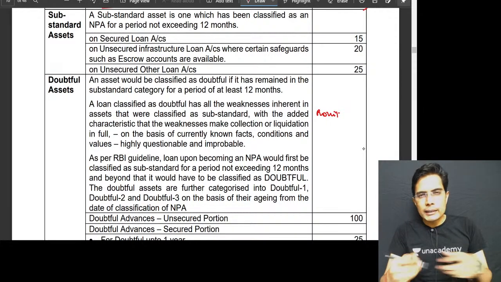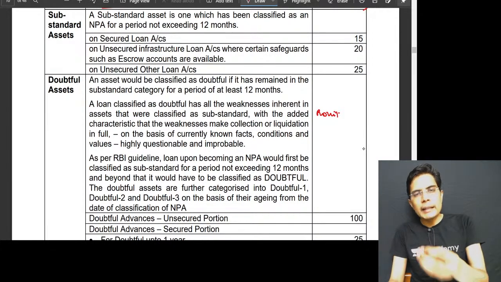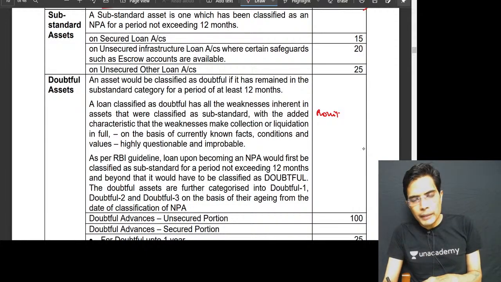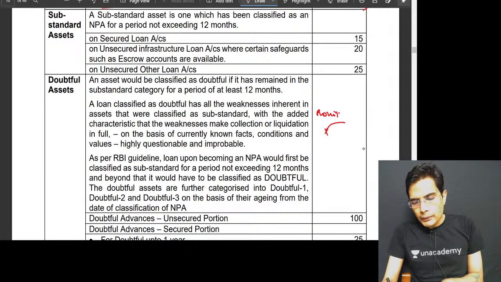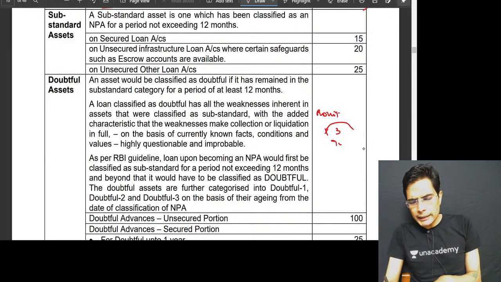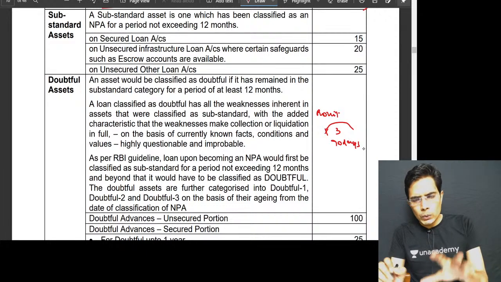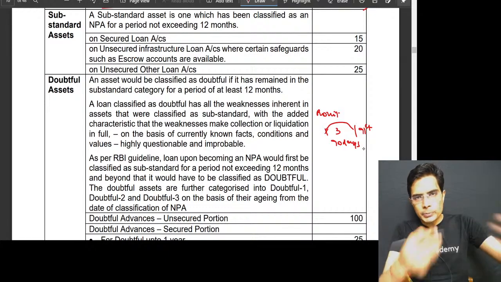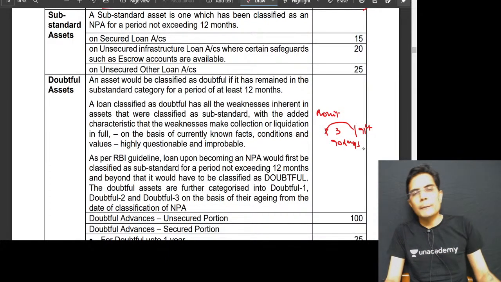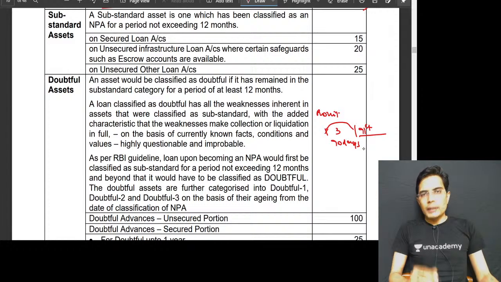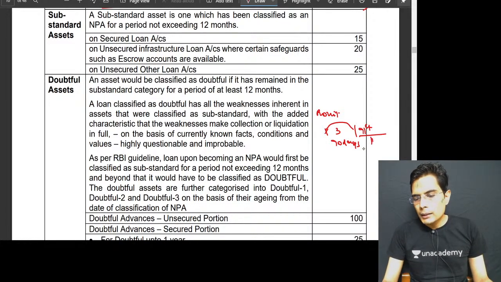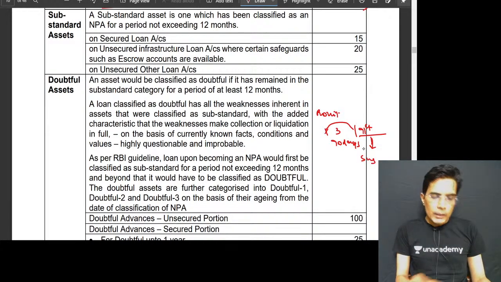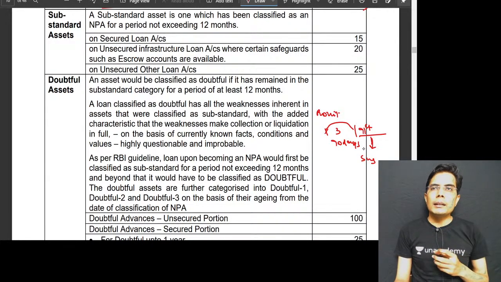and Rohit is supposed to make the payment of EMIs. He didn't pay one of the EMIs, and for the first 3 months from the due date of that EMI, for the first 90 days, the loan given to Rohit will be classified as a standard asset only. From the 91st day, that is after the expiry of 3 months, till the next 1 year, if the recovery has not happened from Rohit, we classify the loan given to Rohit as a substandard asset. So a substandard asset is a non-performing asset.